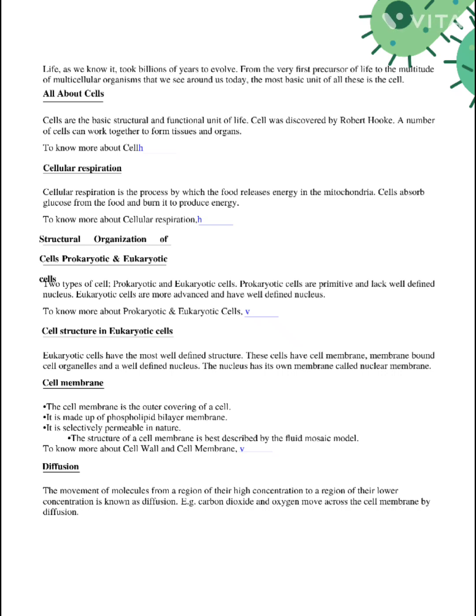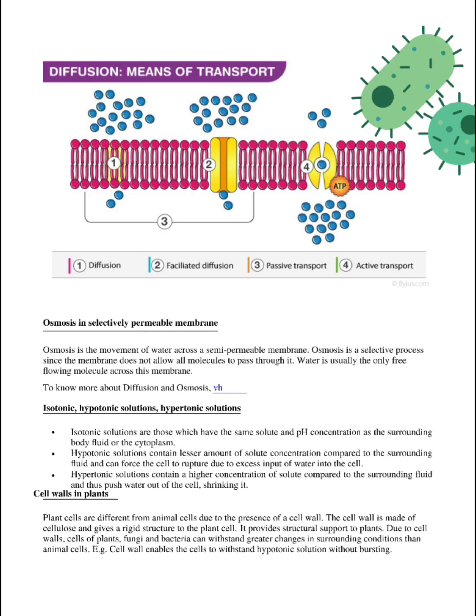Now we will study what is diffusion. The movement of molecules from a region of higher concentration to the region of their lower concentration is known as diffusion. So now we will see more about the diffusion. Diffusion is a means of transport. First one is diffusion, second one is facilitated diffusion, third is passive transport, and fourth is active transport. Osmosis in selectively permeable membrane.